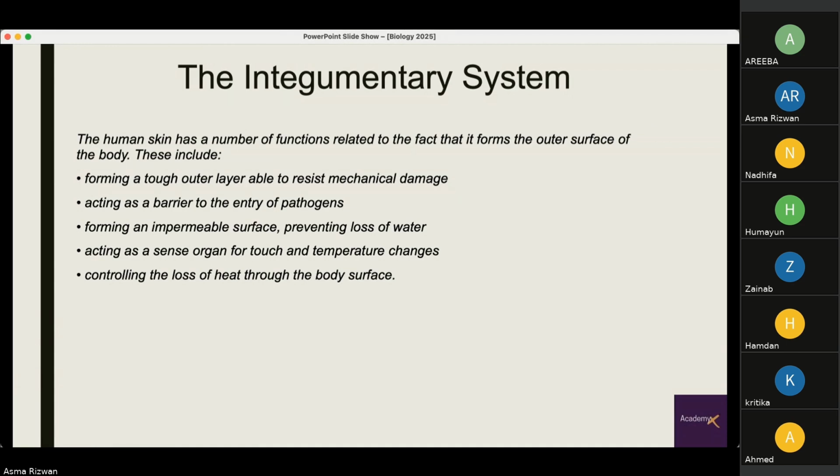Okay, coming back to the integumentary system, which is another system that is involved with homeostasis and excretion. We've already discussed these functions of the human skin. It resists mechanical damage. It is a barrier to entry of pathogens. It prevents loss of water, is a sense organ for touch and temperature changes, and controls the loss of heat through the body surface.